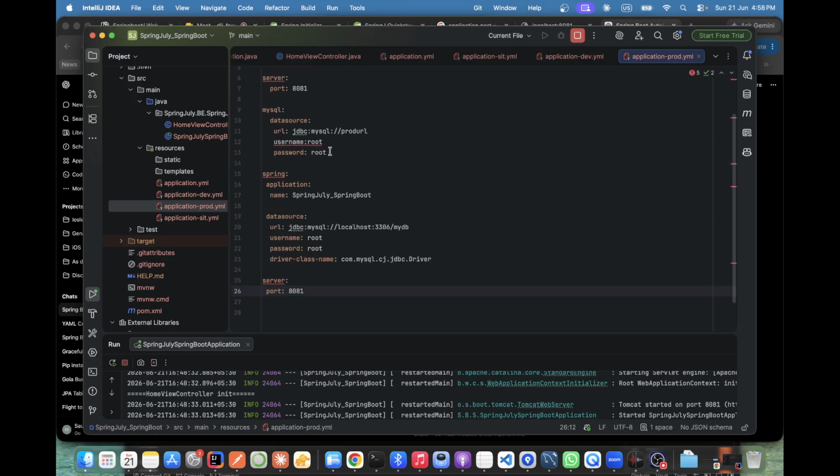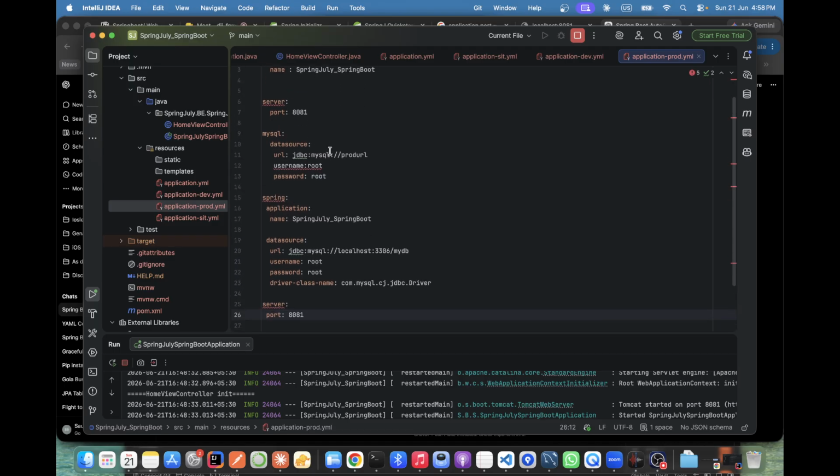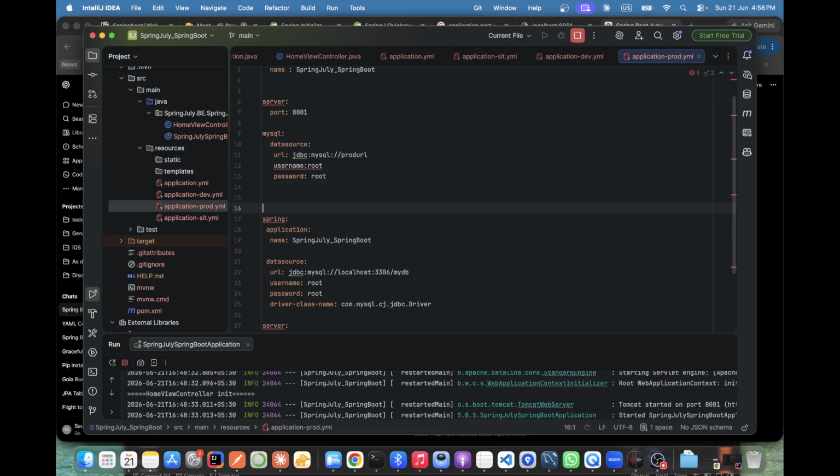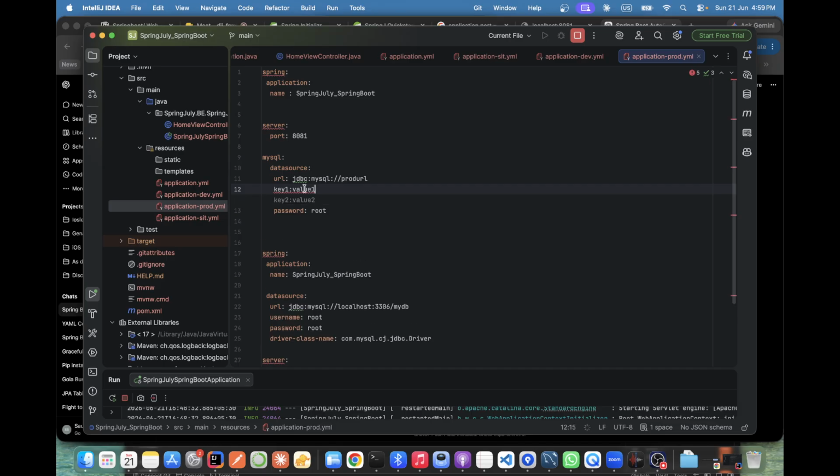See, finding issues in YAML is sometimes hard. What is the difference here? Username, URL, JDBC. Do you see any difference? The driver class is extra. No, that is fine, it is just a key. It does not matter, because YAML does not know what key I'm giving. I can give my name as well, or key1 and value1. It's not an issue, but I think it's some syntax issue.